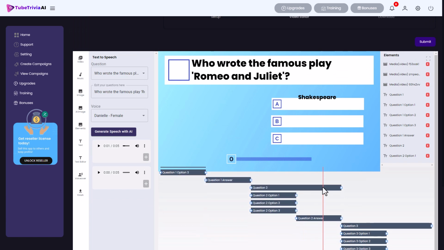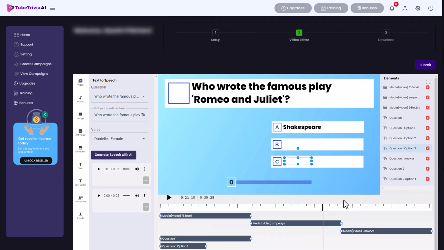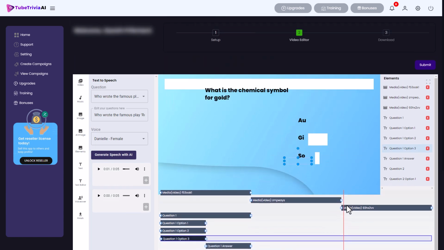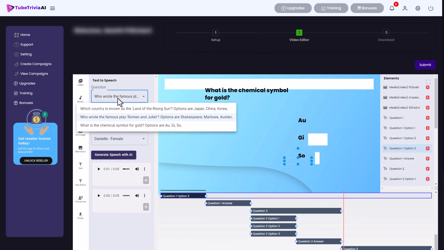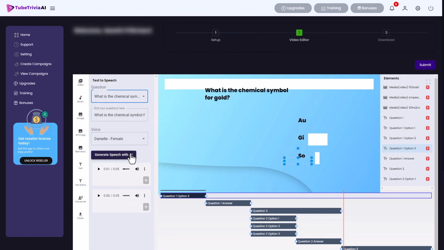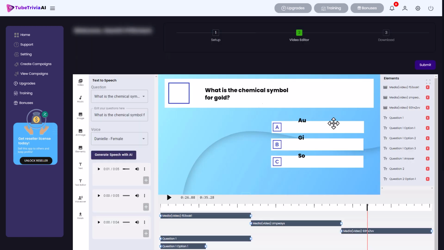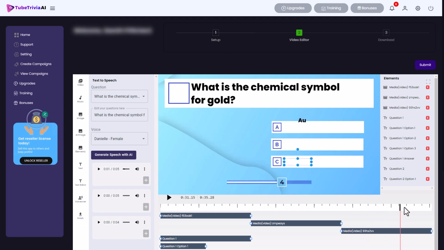And there's this answer, question 2 answer, but it's in the wrong place. So we need to put it in the right place. So let's go to the final question. Let's generate the TTS for it with Danielle female again. So there's quite a lot of things to do.